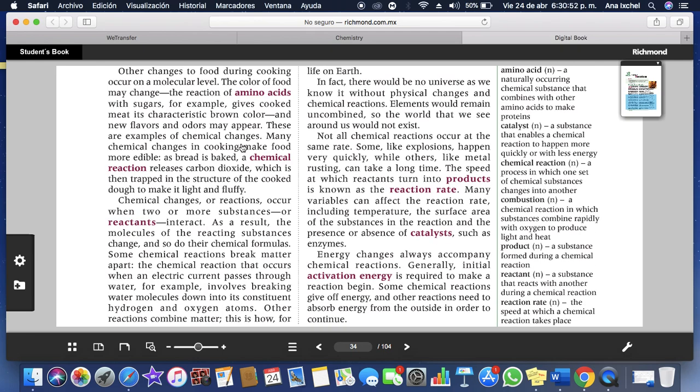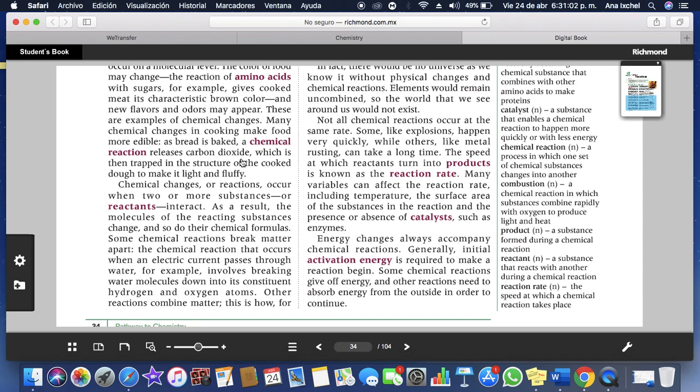Many chemical changes in cooking make food more edible. As bread is baked, a chemical reaction releases carbon dioxide, which is then trapped in the structure of the cooked dough to make it light and fluffy. Chemical changes or reactions occur when two or more substances or reactants interact.